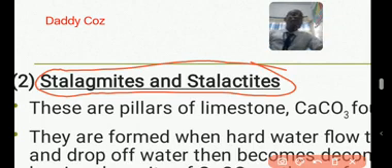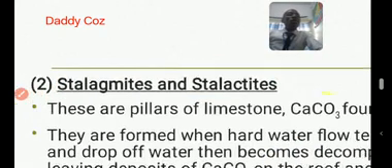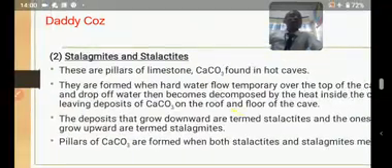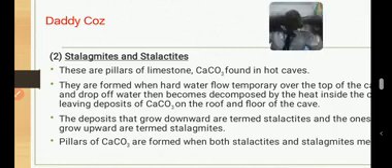What do we mean by stalagmite? Stalagmites and stalactites actually occur in caves. You find caves in the desert, very hot caves. A cave is like a building, though it's not really a building. Just like you are walking past a place and you see an abandoned building or an empty hole inside the desert.